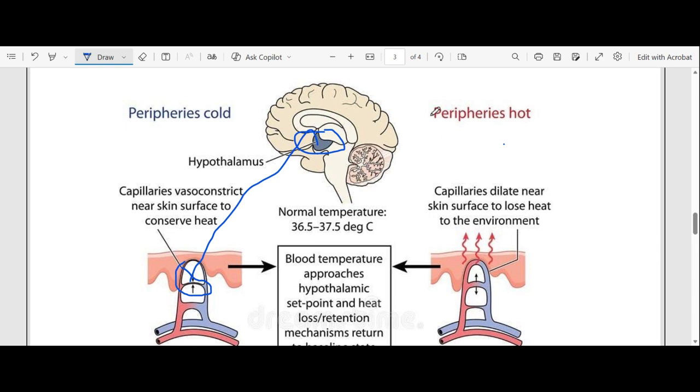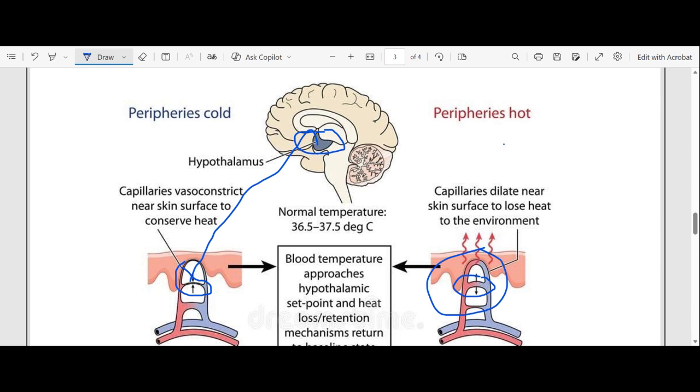Now let's look at hot temperatures. What happens during hot temperatures? Your thermoreceptors receive the stimulus, convert it into an impulse, and that impulse is sent to the hypothalamus. The hypothalamus will then send impulses to the blood vessels and the sweat glands. The blood vessels will start to dilate. As you can see, they've dilated here. Dilating means that they become wider.